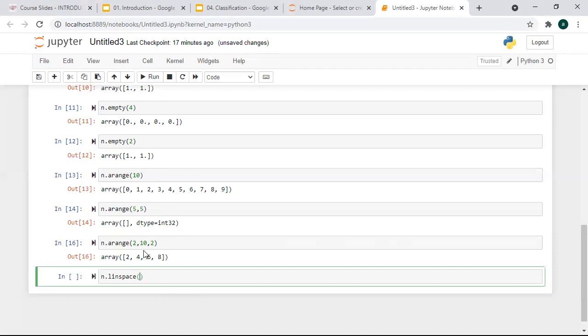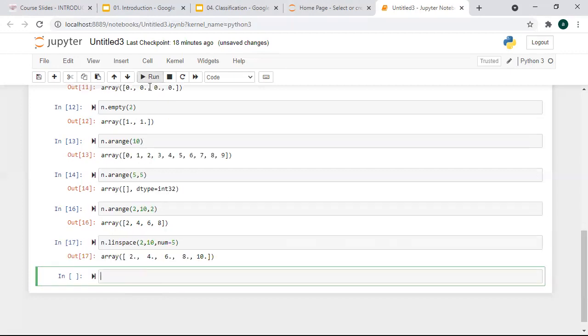And now with linspace, how are we going to do that? Similarly, let's try with the same 2. The last one is 10, and how many values do you want? Suppose I want 5. So you can see it is giving you linearly spaced elements, right? Starting is 2, ending is 10, and I want a total of 5 numbers between these.